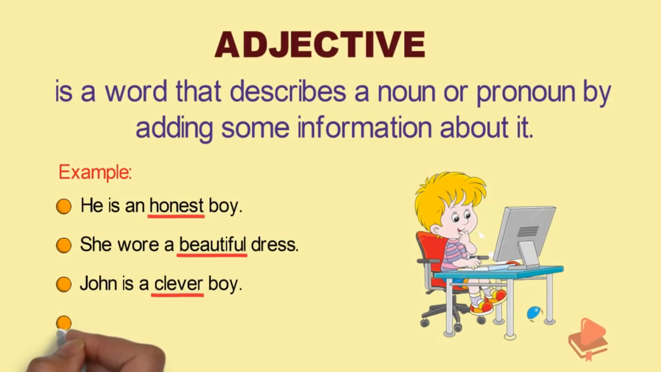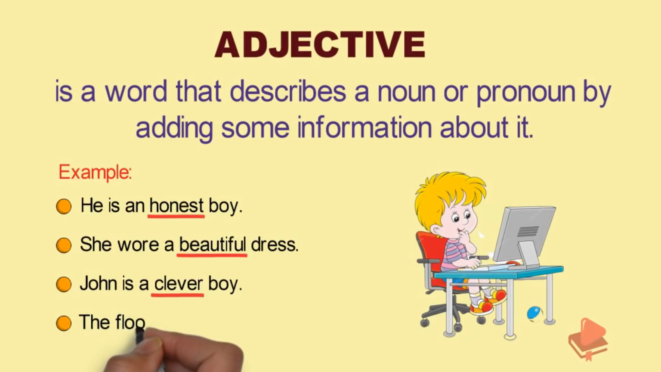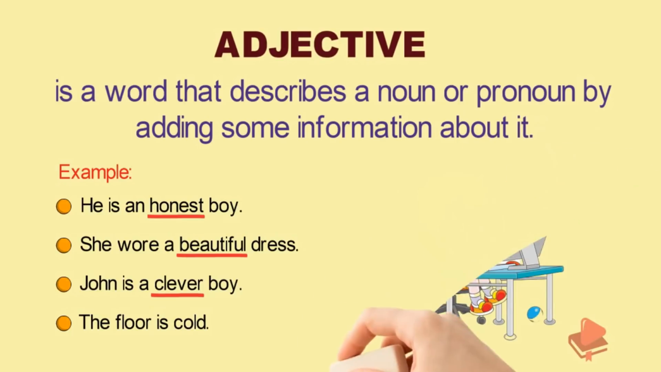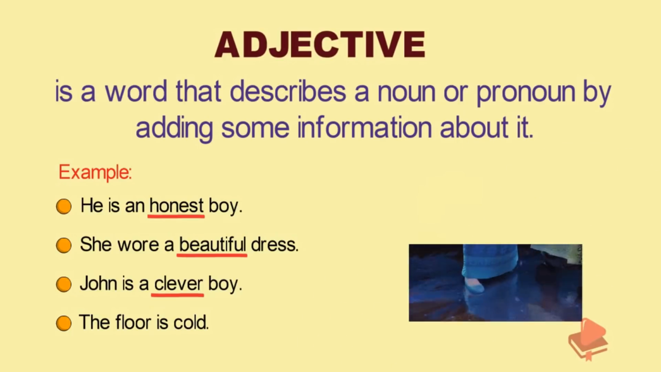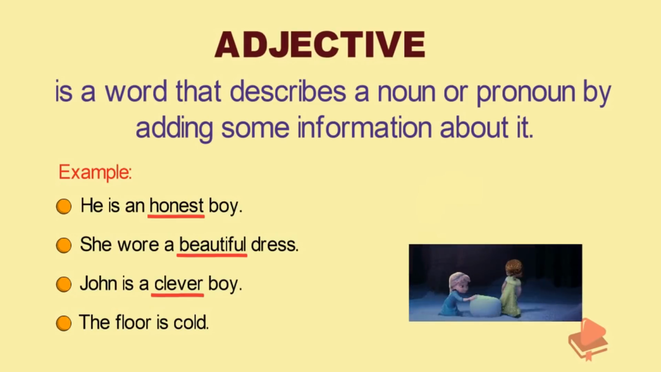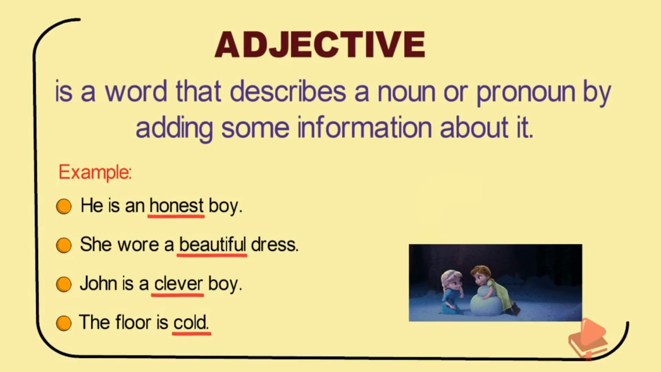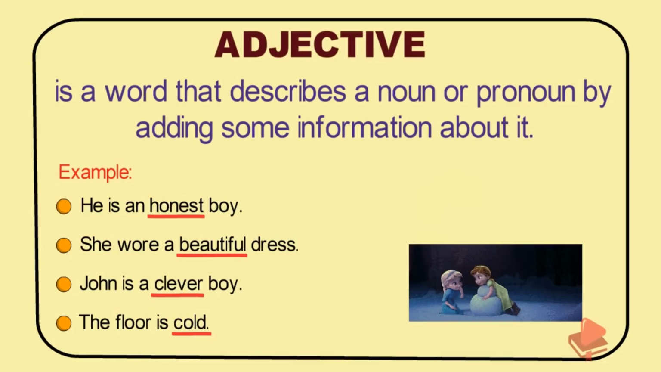The next statement is, the floor is cold. In this, the statement provides additional information about how the floor is, and the floor is cold. So, cold is an adjective. An adjective is a word that describes a noun or pronoun by adding some information about it.